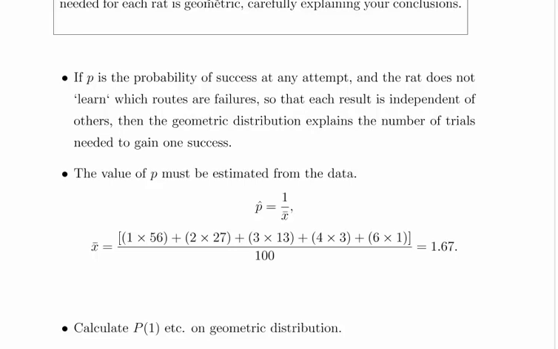Well, p can be specified from the data, but a very important assumption here is that each rat does not learn which routes are failures. So if it goes in for a second time, it does not remember what it did the first time. It's starting as if it was the first attempt each time. So that is required for us to say that each result is independent of the others.